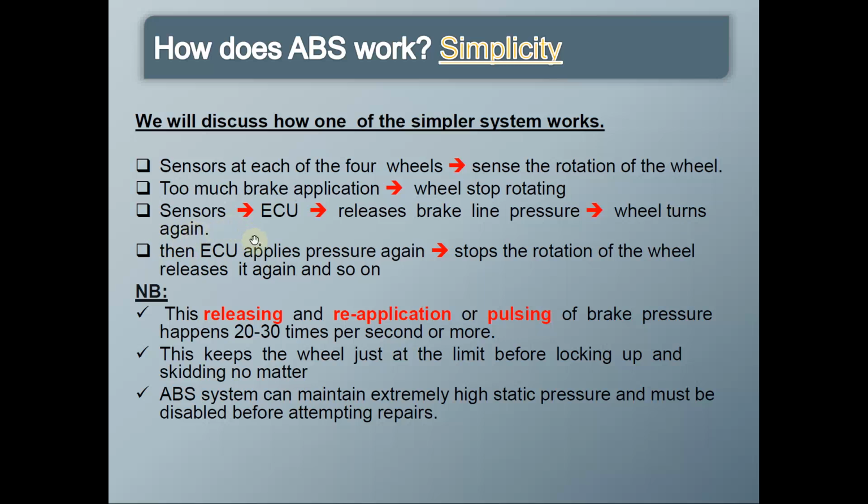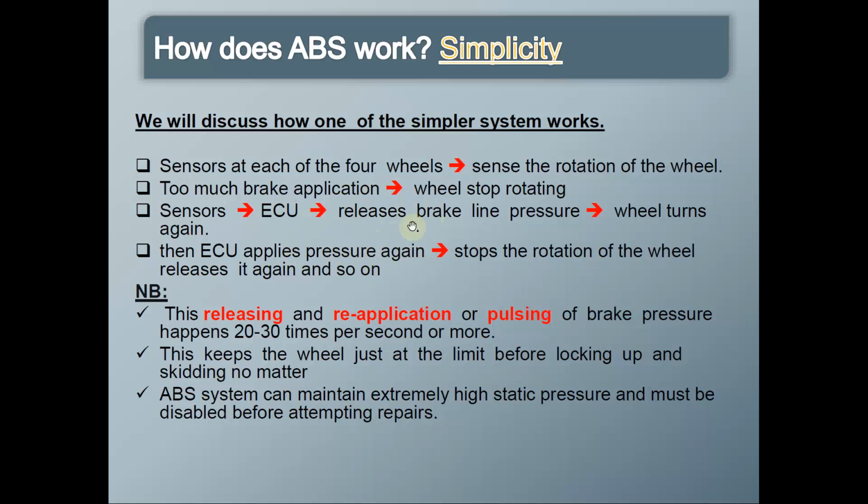Then whenever brakes are applied again, the ECU will give the corresponding instruction, and the solenoid valve will again open up so that the pump will pump the brake fluid into the corresponding wheel and again stop the wheel from rotating, and this cycle will continue again and again.